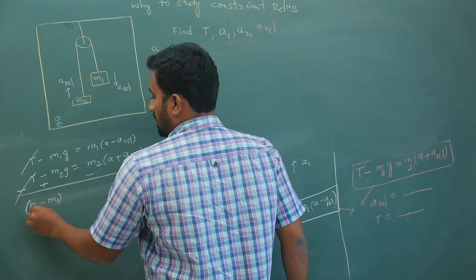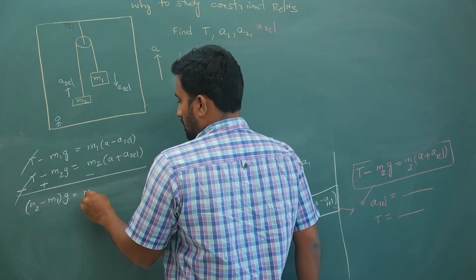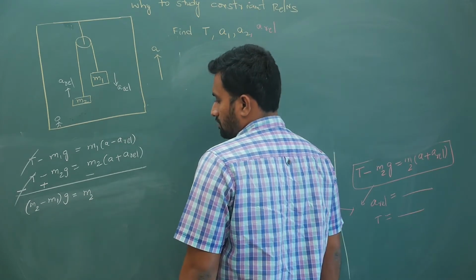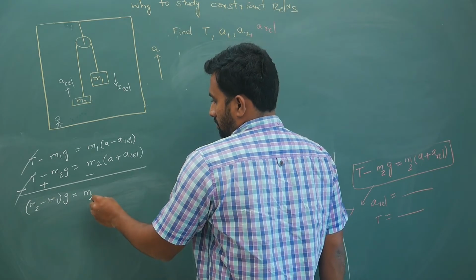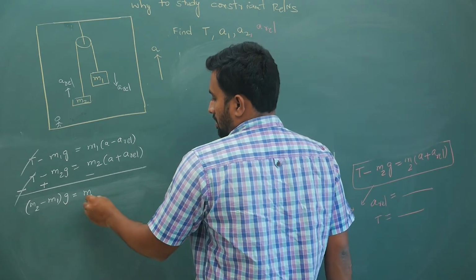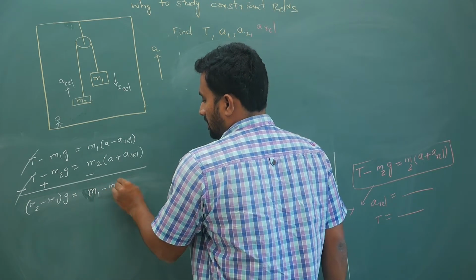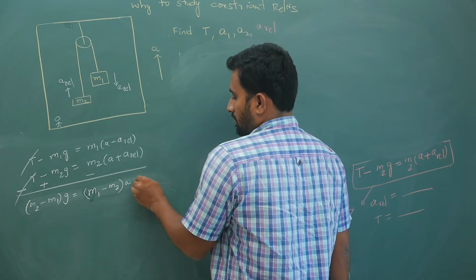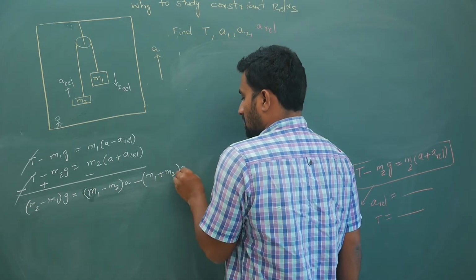(M2 minus M1) into G is equal to, if you are doing it correctly, (M1 minus M2) into A minus (M1 plus M2) into A relative.